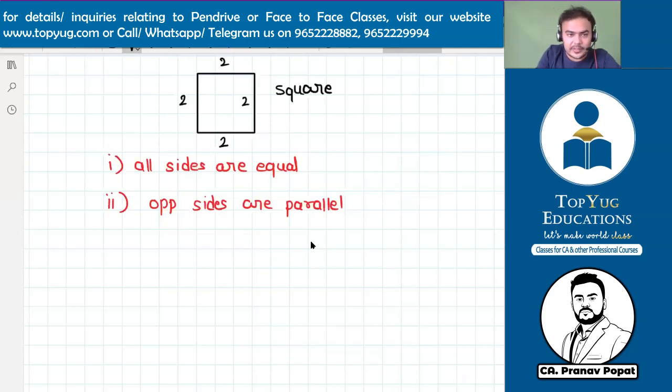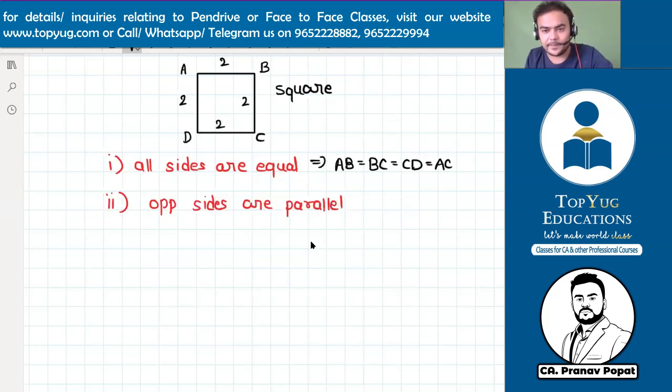In this case, if I name it A, B, C, D, can I conclude that AB is equal to BC is equal to CD is equal to AD? Yes. Opposite sides are parallel.